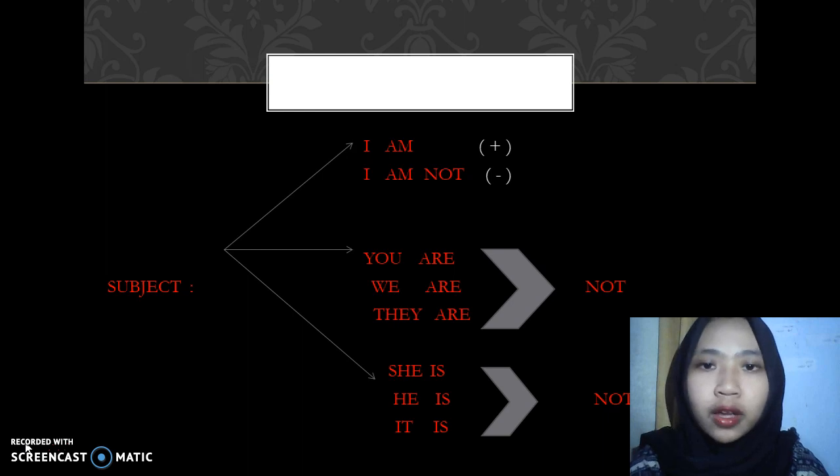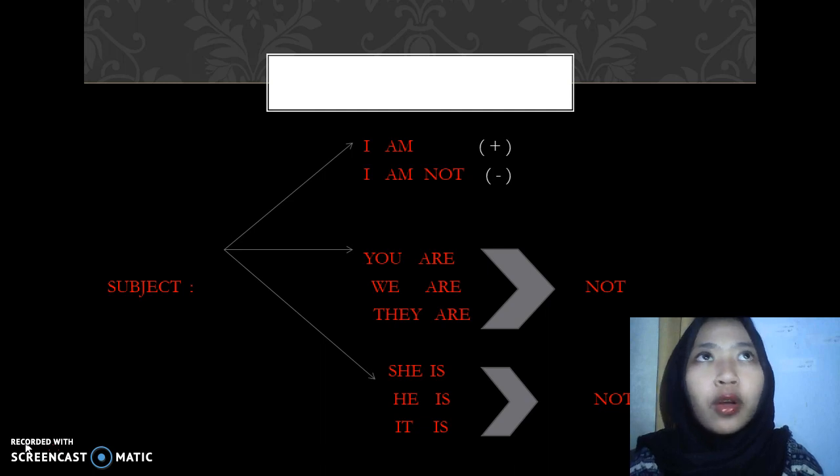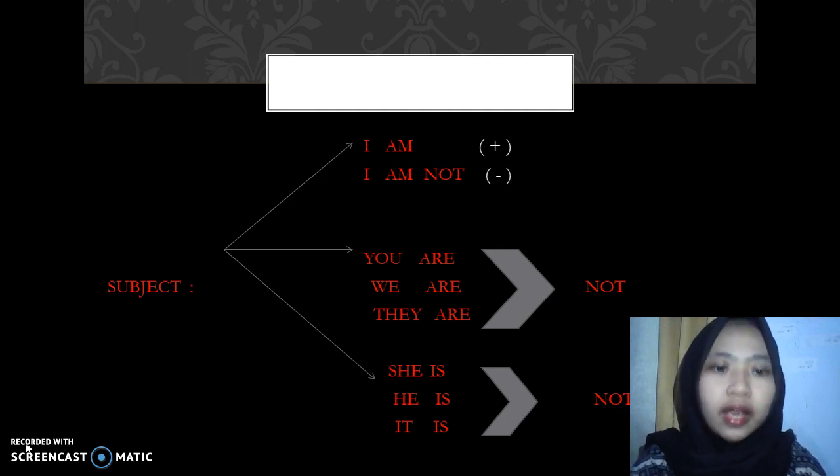My name is Sifa, so Sifa is I. You, like Rofi, is you. We is Sifa, Rofi, and Fikri. They is all of them. She is more specific. He, also it, is used for nouns, animals, or anything.